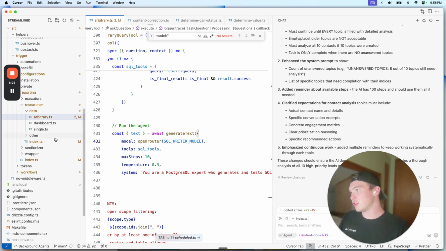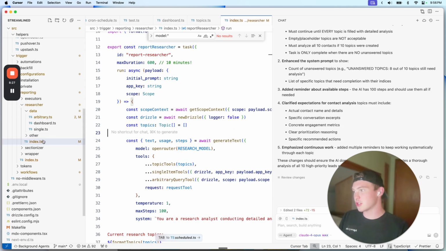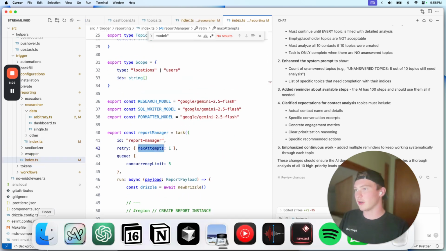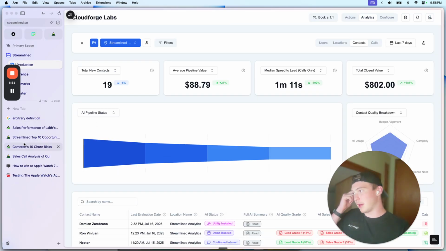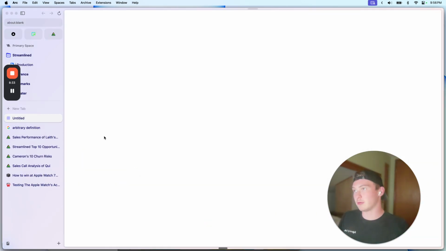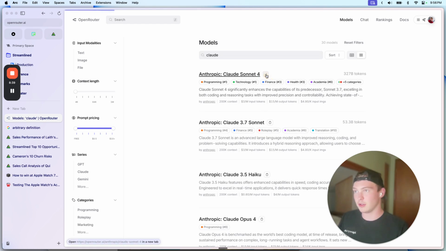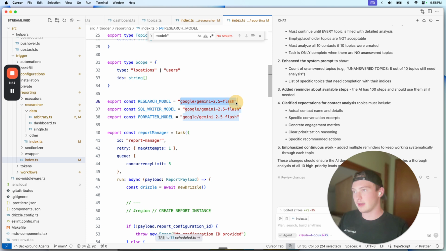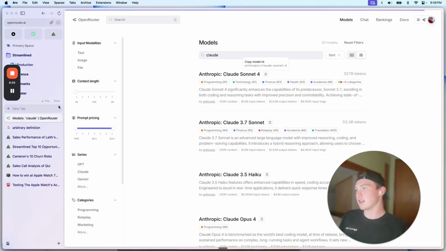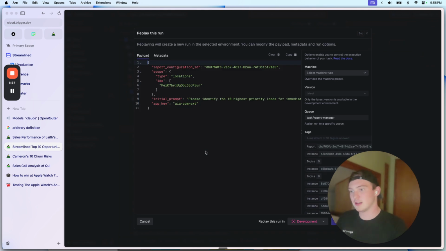Maybe if we change this to a much smarter model, it would probably be a lot slower, but it might give us some better results. So let's go to OpenRouter, and we'll go to models, and I'm just going to do Sonnet for all of them. Boom. There we go. Okay. So let's try this again, just changing the model, and see how much that actually changes.